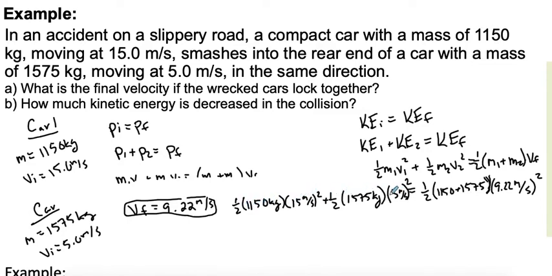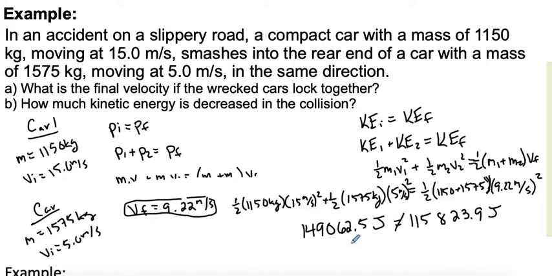So when we calculate our kinetic energy on the left here, the initial kinetic energy, we get 149,062.5 joules. And then when we do the calculation on the right, we have 1/2 times the combined mass times our answer from our momentum equation, 9.22 meters per second. So then we get 115,823.9 joules. If we compare those two, they are definitely not equal.